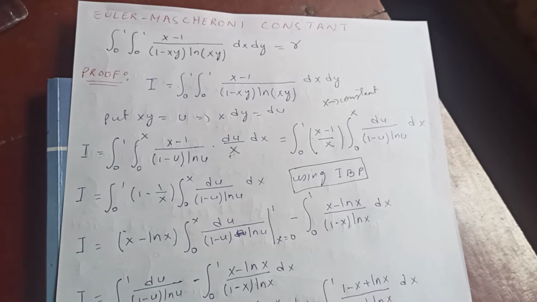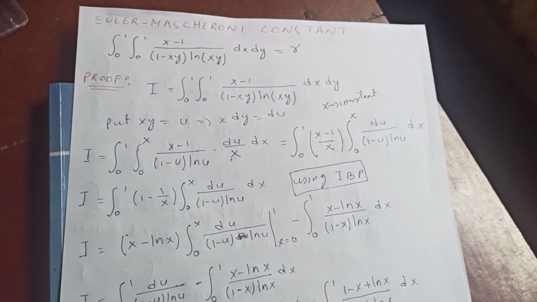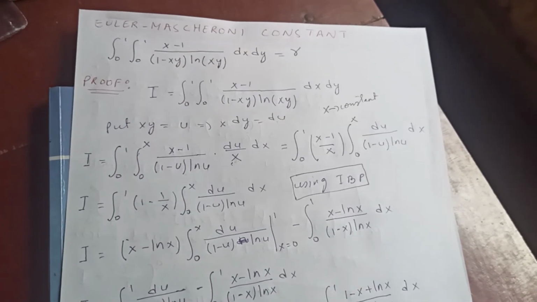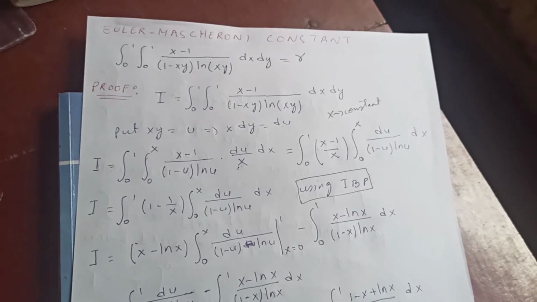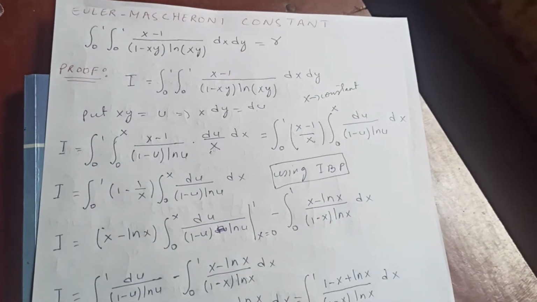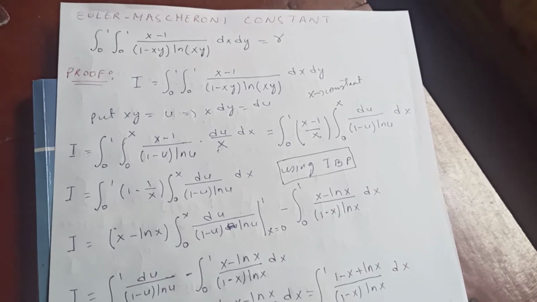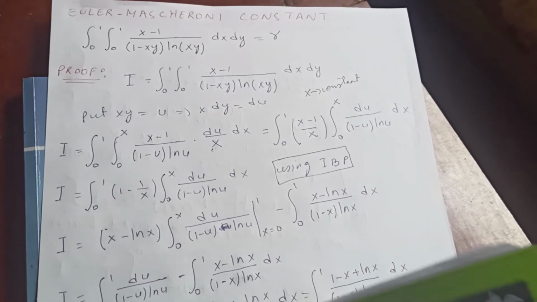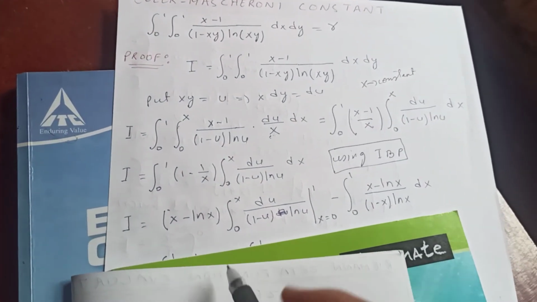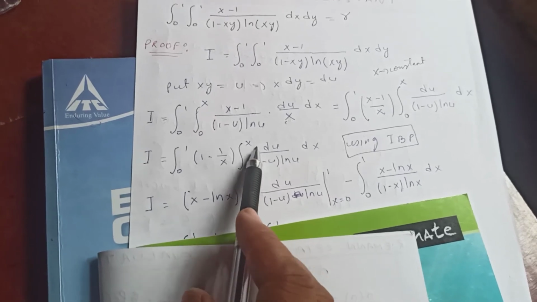Okay, so using IBP, in here this one is treated as the first function, right?